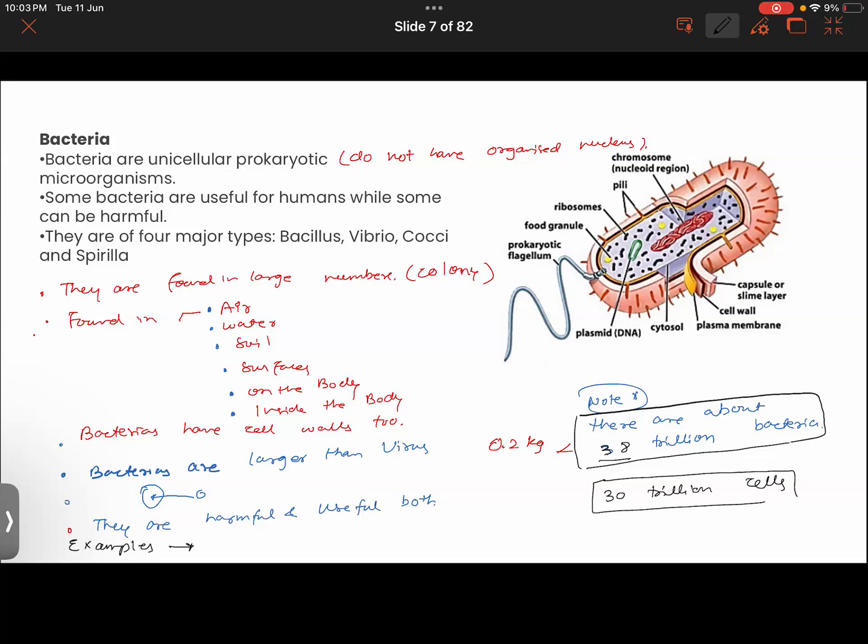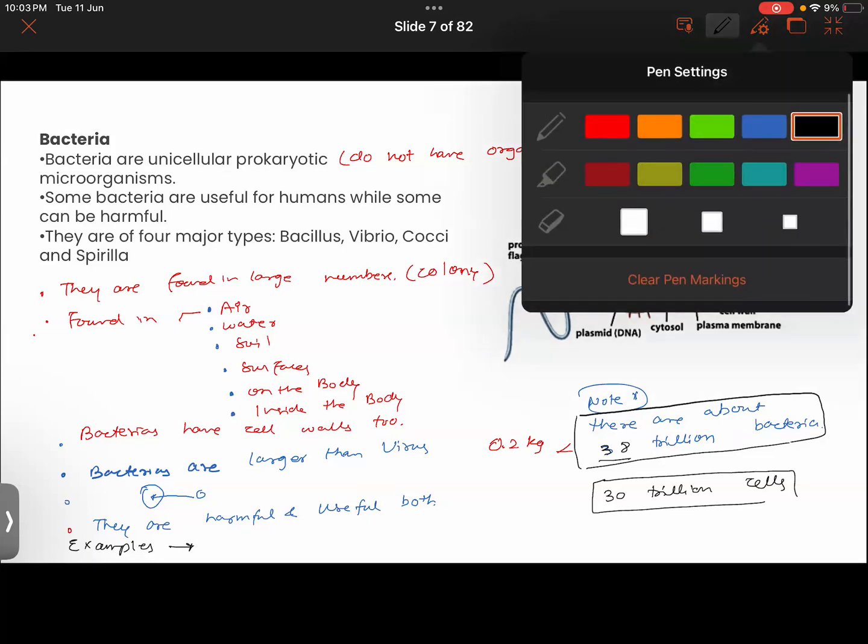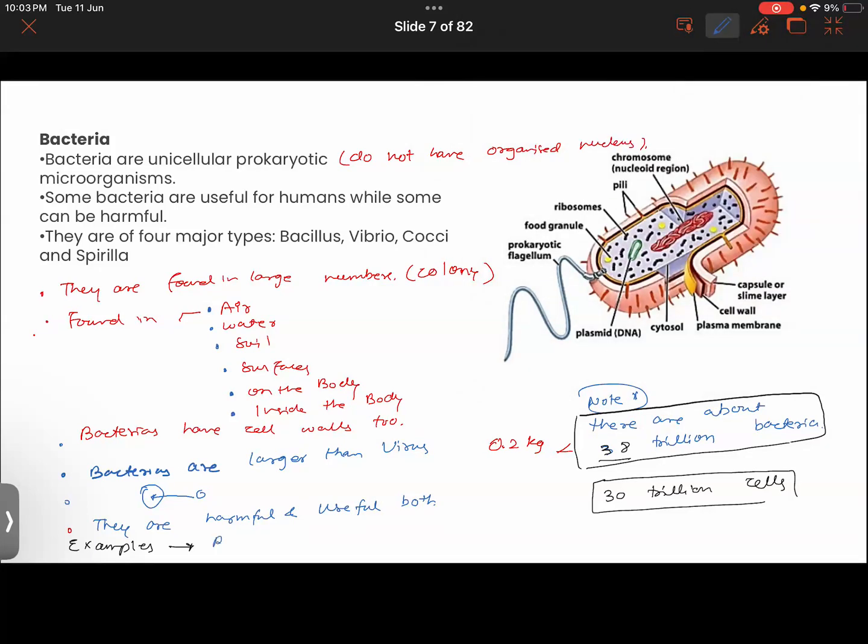What are some common examples? Give some common examples of bacteria. You have so many. Rhizobium, yes, bacteria Rhizobium, very good. And Lactobacillus. Then you have some more like Salmonella.